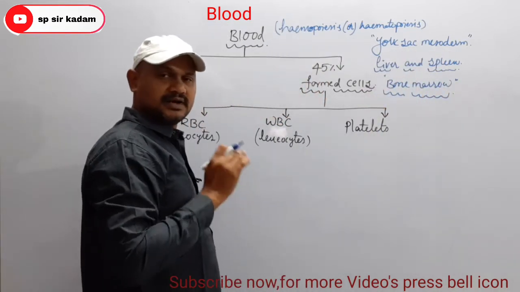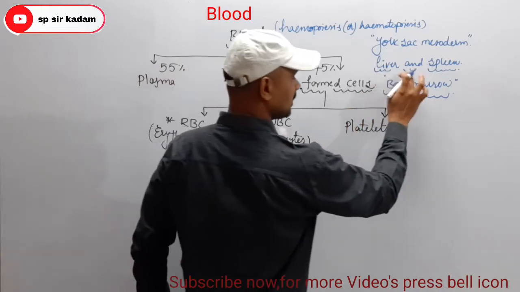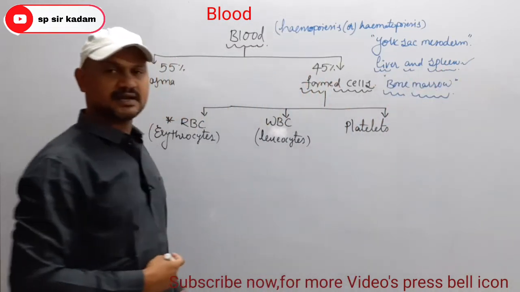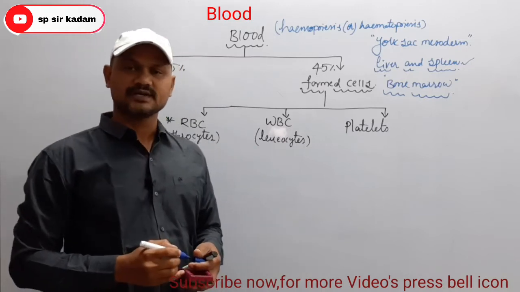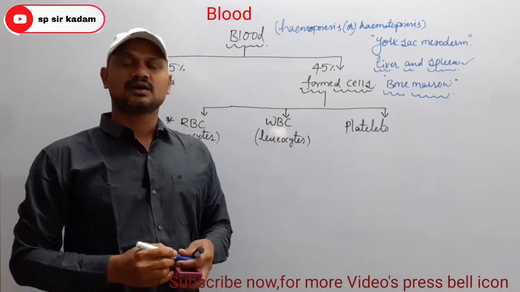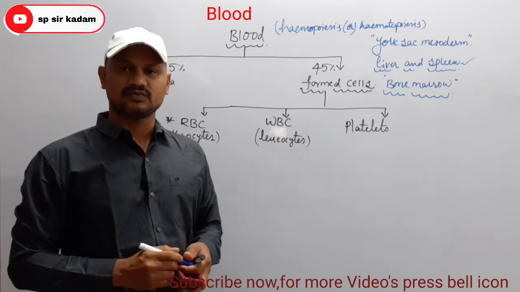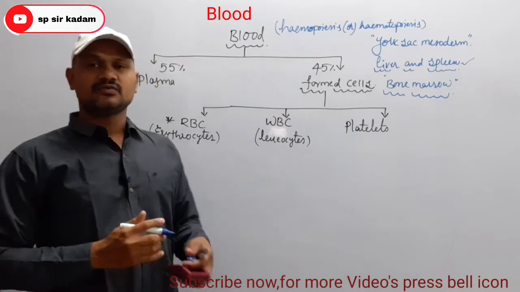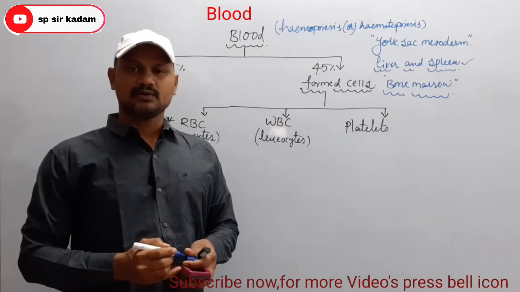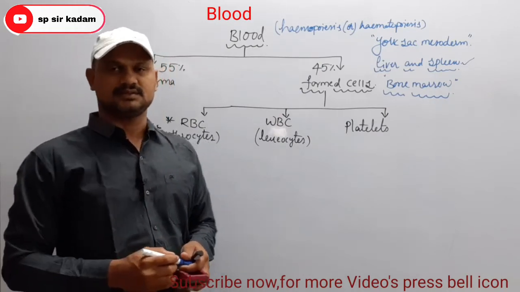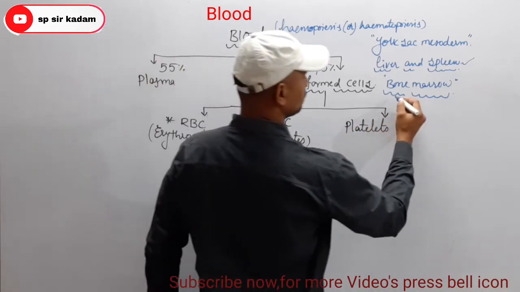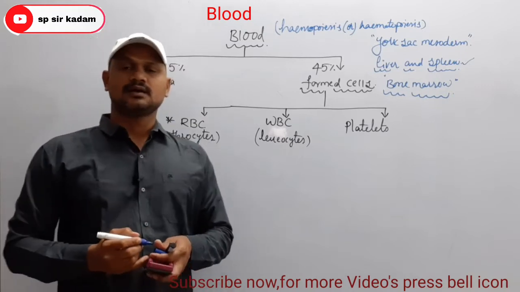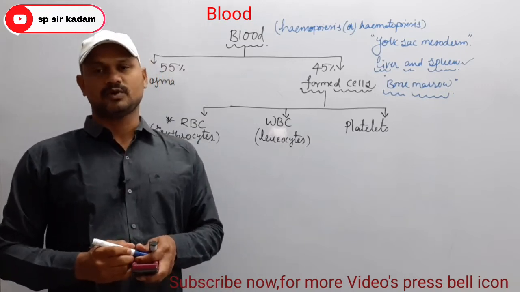Later, from the liver and spleen, which are considered temporary sites of hemopoiesis. Then in the final stage of embryonic development and after birth, from the bone marrow, the primary site of hemopoiesis.